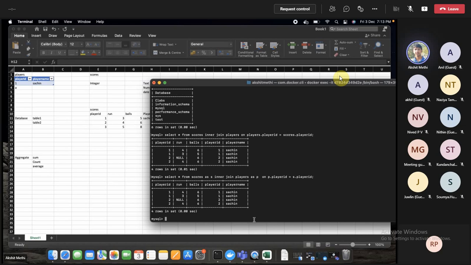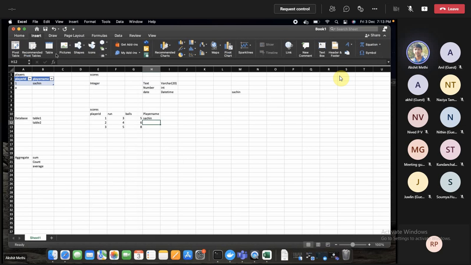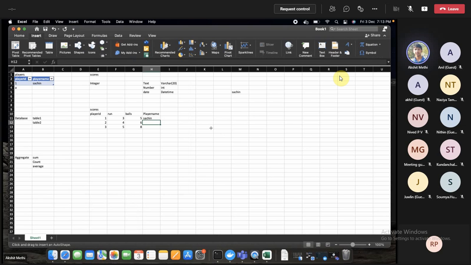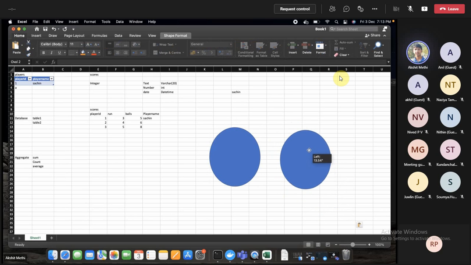It will still result in the same thing, right? So here you might be confused, like what this inner means. So I will tell you, basically, if we have this one table and this is another table, okay?